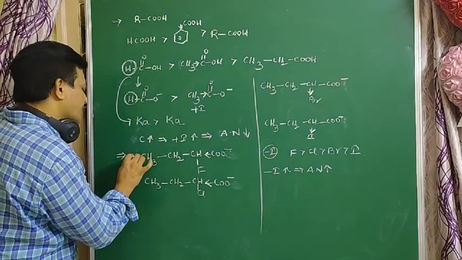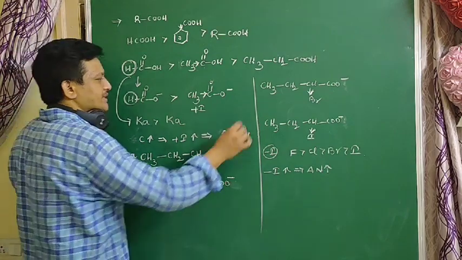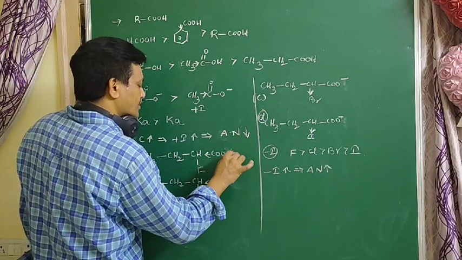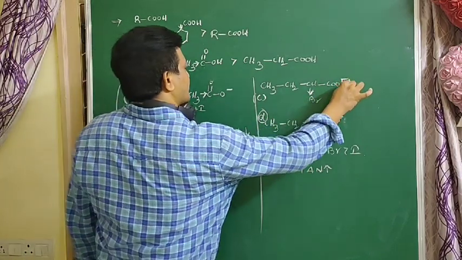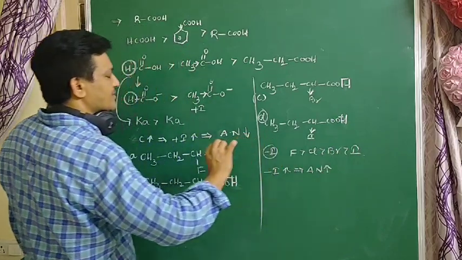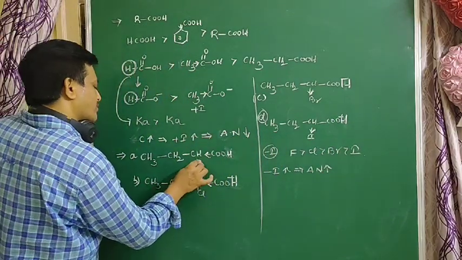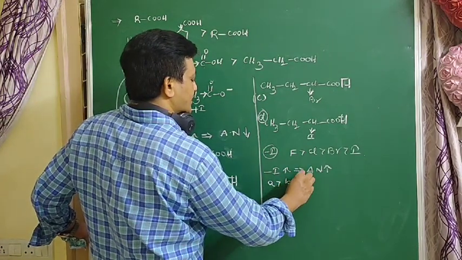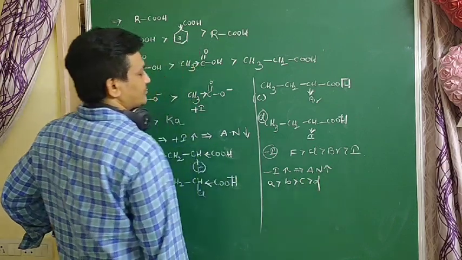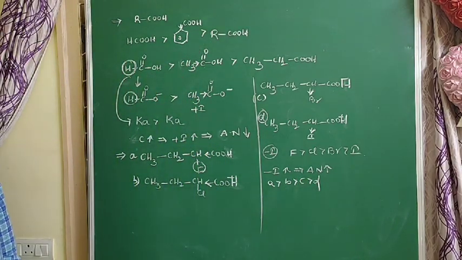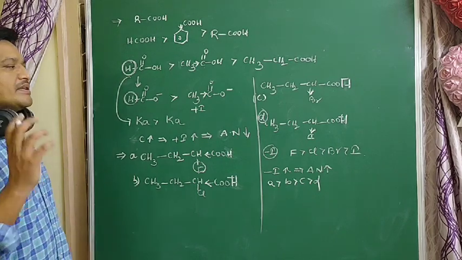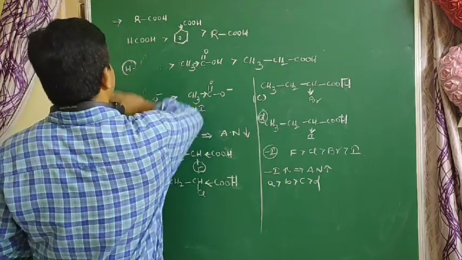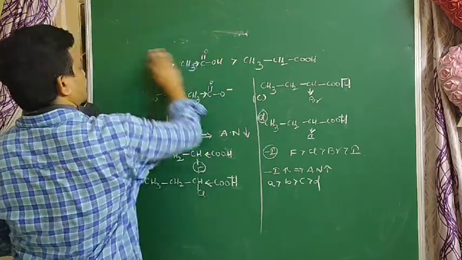So in case of A, B, C, D, which is more acidic? A is more acidic. Why? Because it easily gives H plus ions, as it has a strong minus I group. So acidic nature is A greater than B, B greater than C, C greater than D. As the minus I effect increases, acidic nature increases.